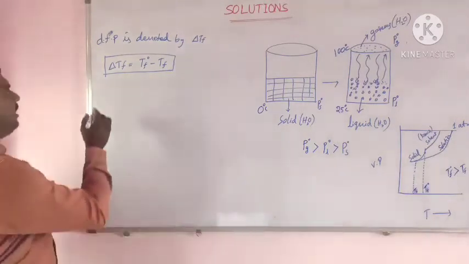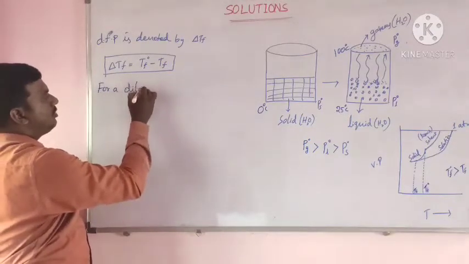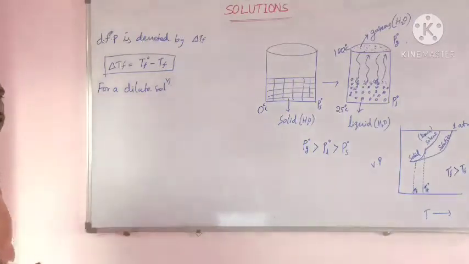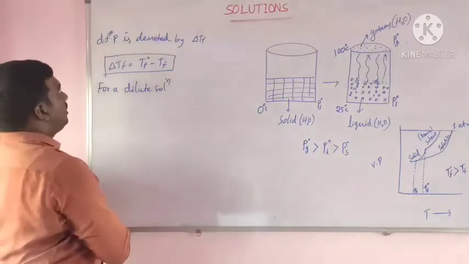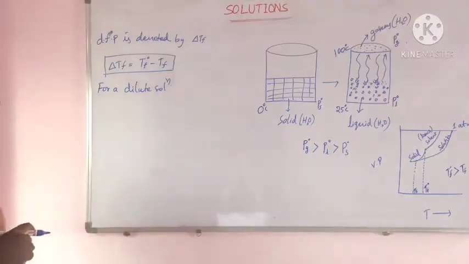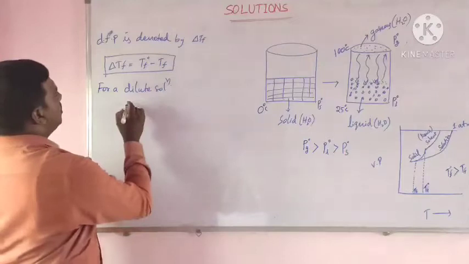For a dilute solution, depression in freezing point is directly proportional to concentration of solute.